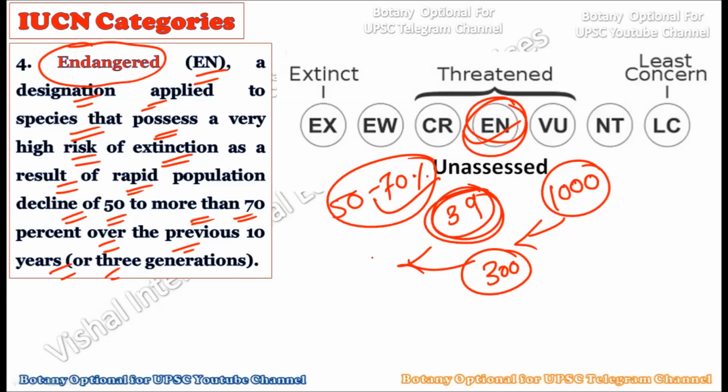We have to look out for this species, but the number is still sufficiently maintained in the wild as well as in captivity. So we will classify this as the endangered category. Now, in the critically endangered category, we have a very low number of members, for example 50 or fewer. But when we say endangered, 50 to 70% of members have declined over the last few years or the last three generations. Then and only then can we categorize it as an endangered species. So we can place them under endangered once the last few generations show a decline in number.